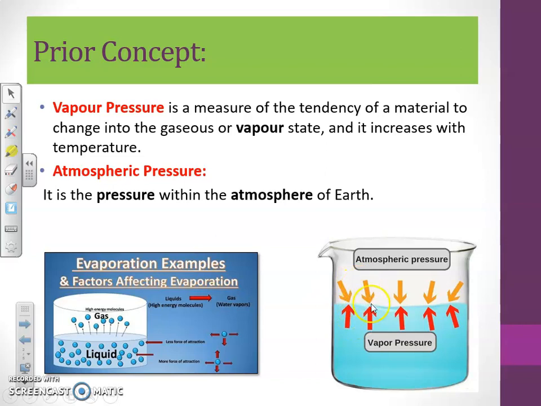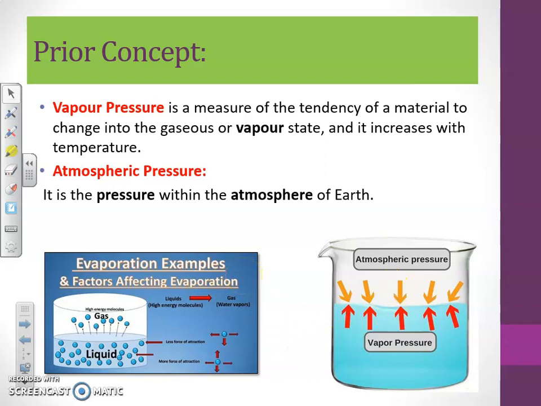We are discussing the liquid substances which have a boiling point greater than room temperature. In such cases, the substance exists in the liquid state at room temperature, because the vapor pressure is lesser and cannot overcome the atmospheric pressure. External pressure will be the greater one.